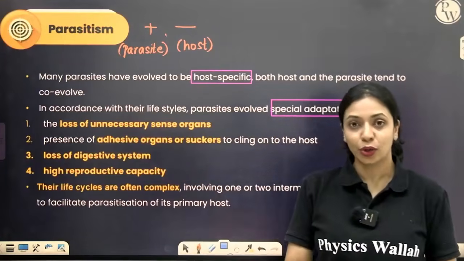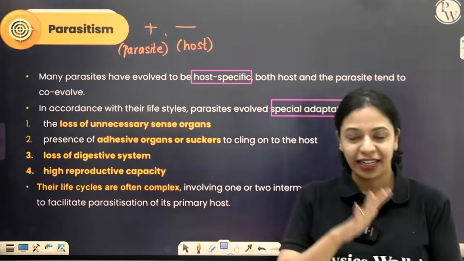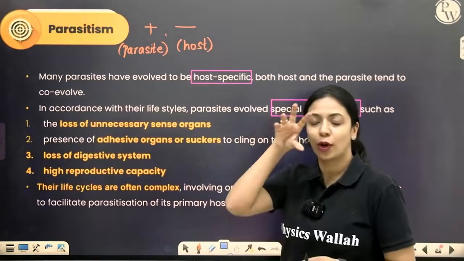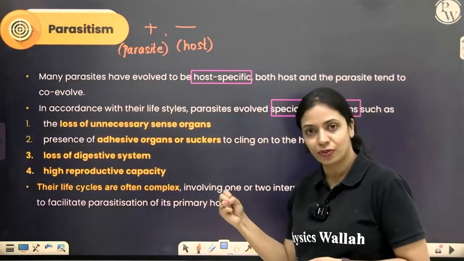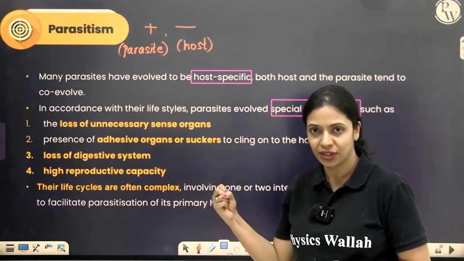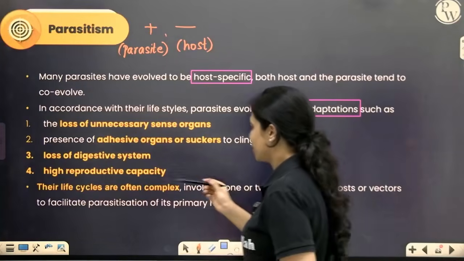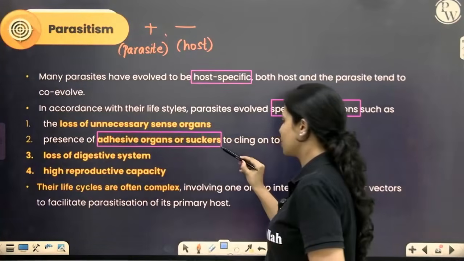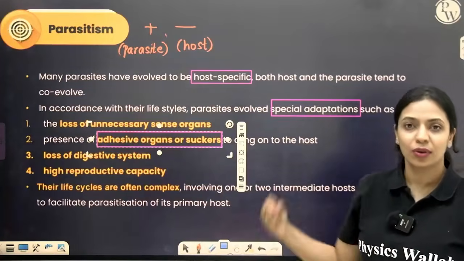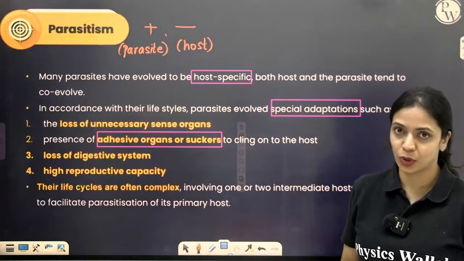For a parasite to cling on to the host, they need certain adhesive structures, and also to suck and derive nutrition from the host, they need sucker kind of organs. So these parasites would have evolved and developed adhesive organs to stick on to the host, and also suckers to derive nutrition from the host.